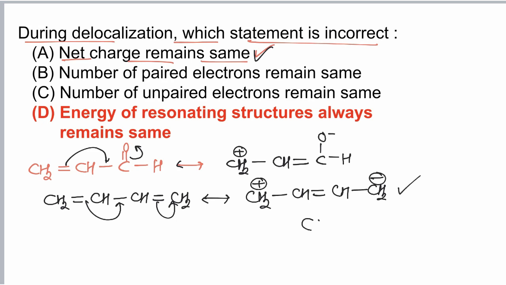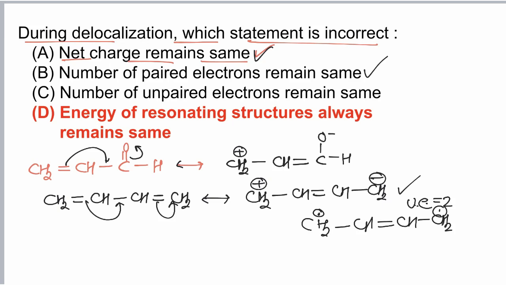But if we draw a structure like this, it is not a valid structure because it has two unpaired electrons. But during resonance, unpaired electrons must be the same. So statement B is also correct.